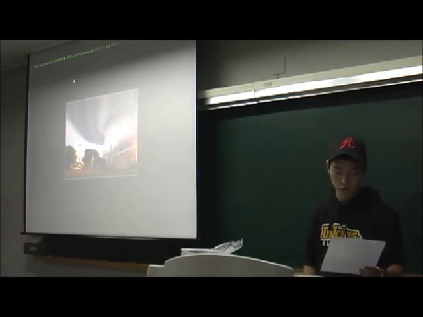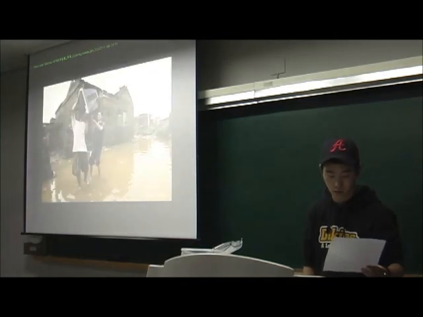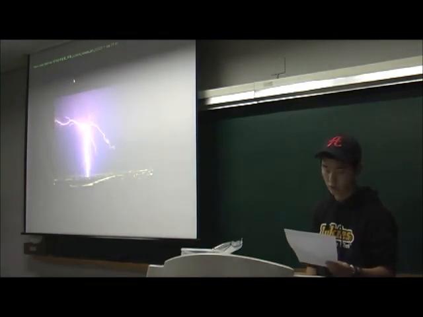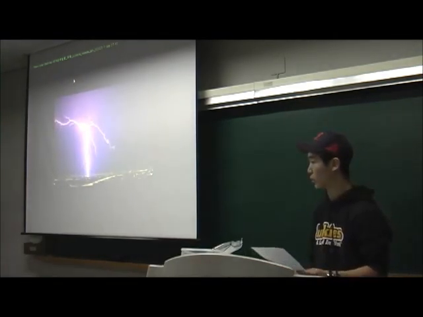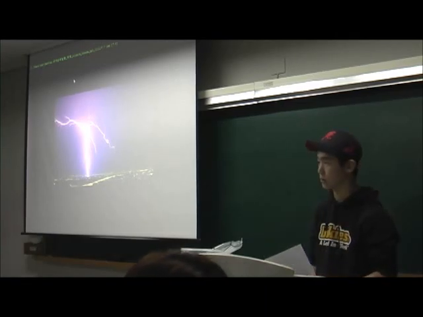In addition, they say other extreme weather like tornadoes, flooding, and lightning can occur much more because of global warming. So, we have to decrease our emission of carbon dioxide if we don't want to be like this.